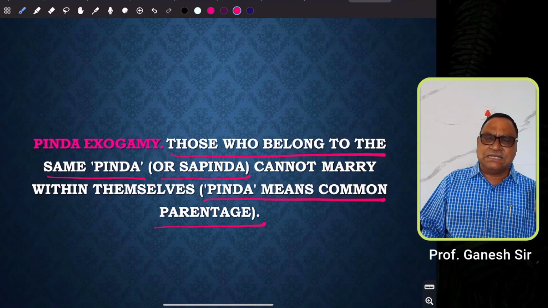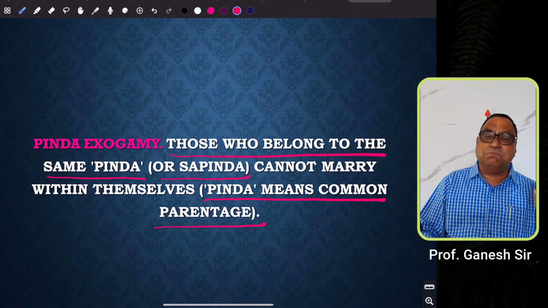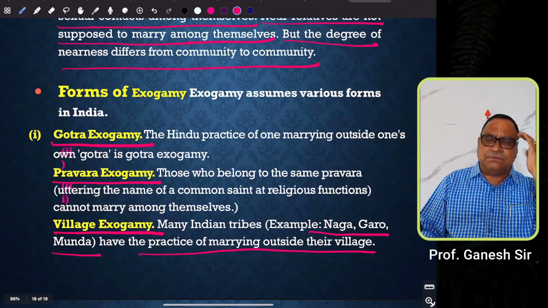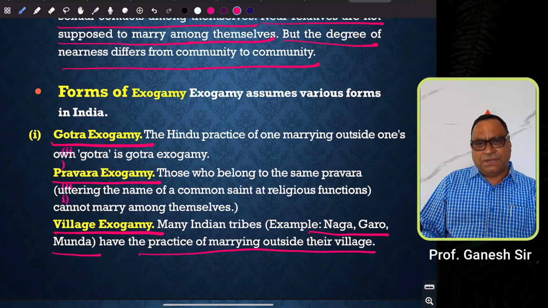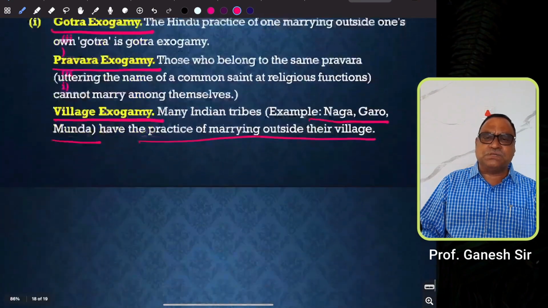That means persons who were born through common parentage are not supposed to marry. So these are the examples of the rule of exogamy. These two rules are strictly practiced by many caste groups, religious groups, and tribal groups in India.